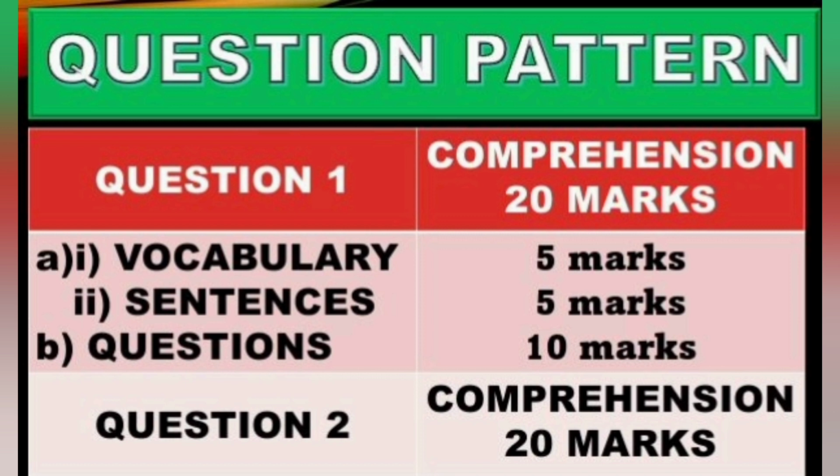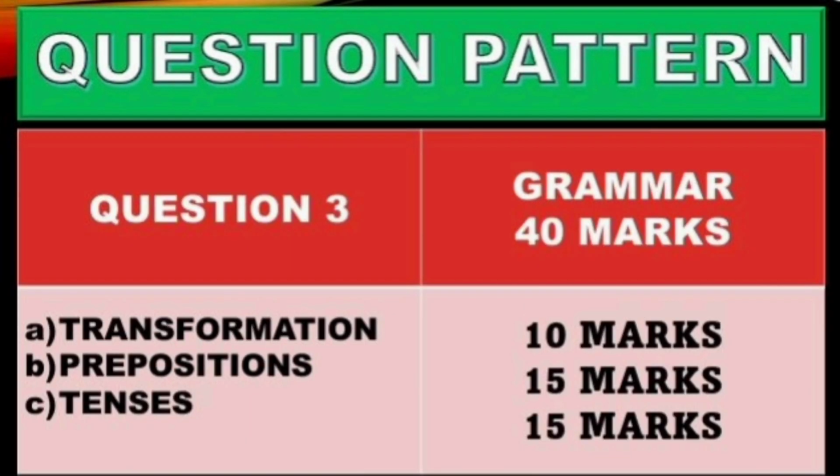And then the second one, the grammar section. The grammar section is also 40 marks. Question number 3 has 3 sections here, A, B and C. A is for transformation of sentences. 10 questions are there in MCQ pattern, and 10 marks are allotted for it. And I have already given in the transformation section what grammatical areas we need to practice.